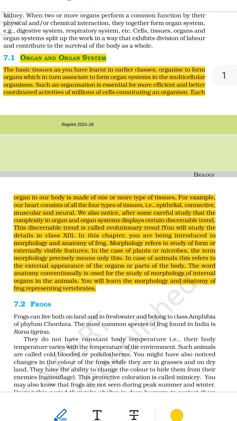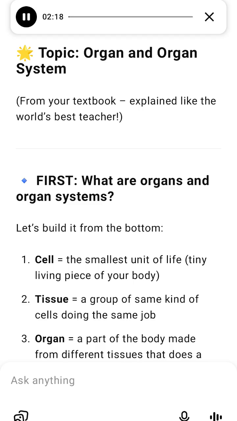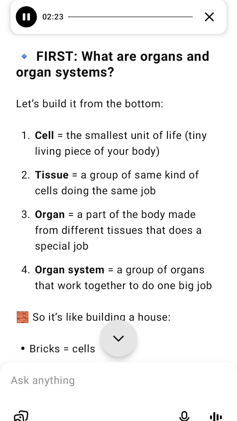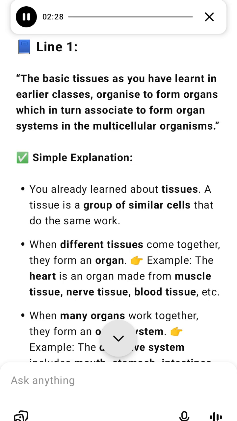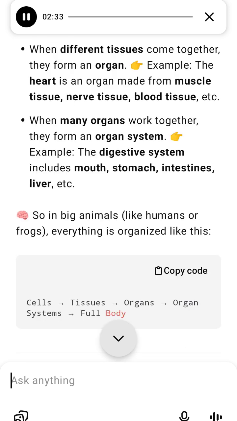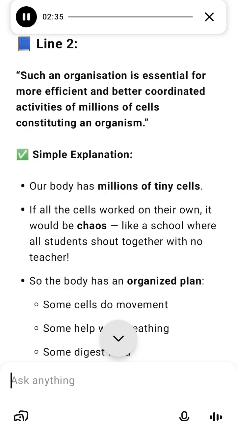3. What are organ systems? An organ system is a group of organs working together to do a big function. Example: the digestive system has organs like the mouth, which chews food, the stomach, which breaks food, and the intestines, which absorb nutrients. All organs in this system work together to digest food and give energy to the body. Other examples: the respiratory system helps breathing, the circulatory system moves blood, the nervous system sends messages. Each system is like a team of organs doing one big job.